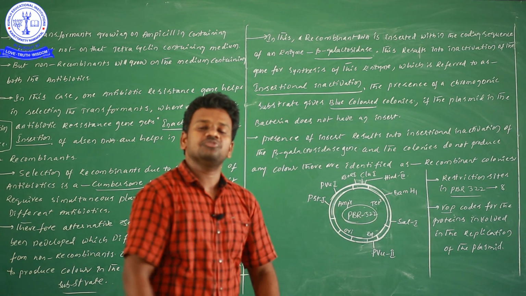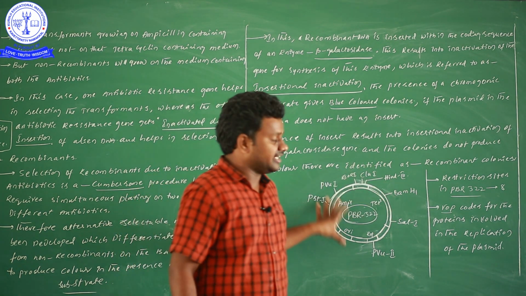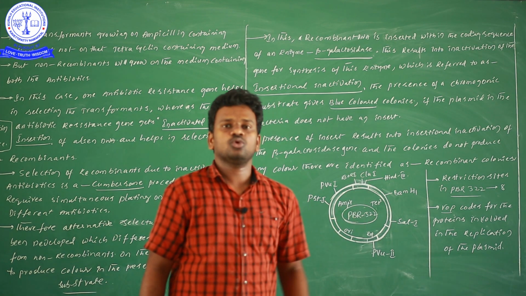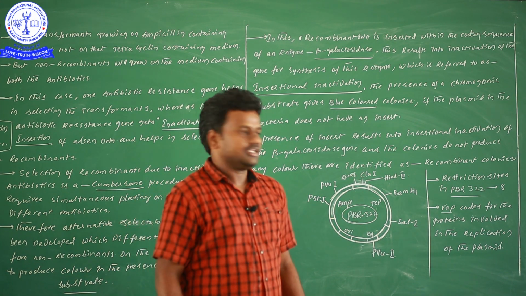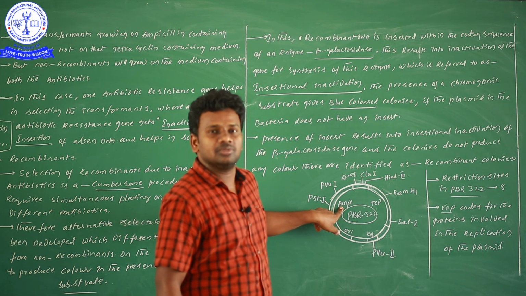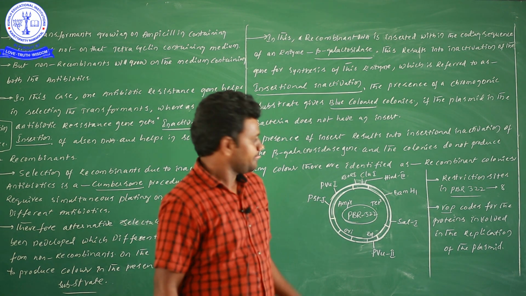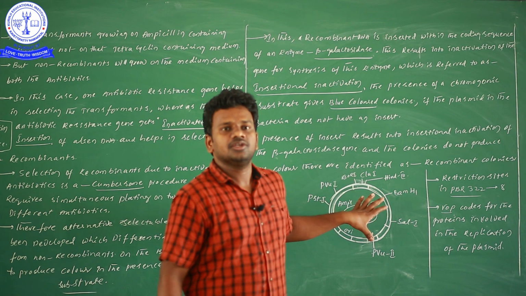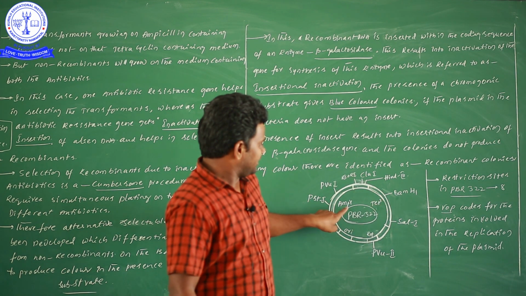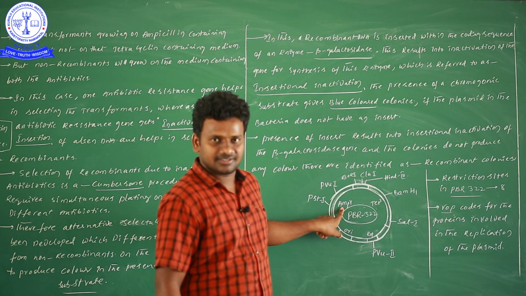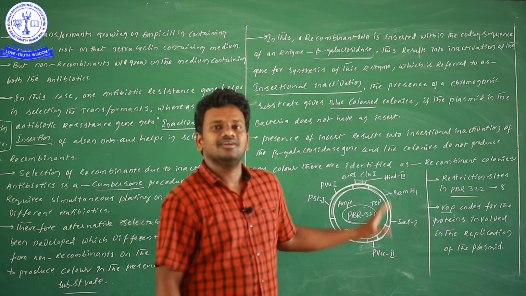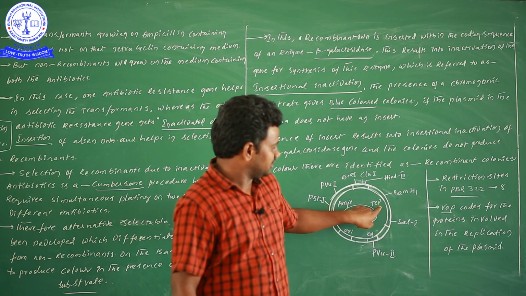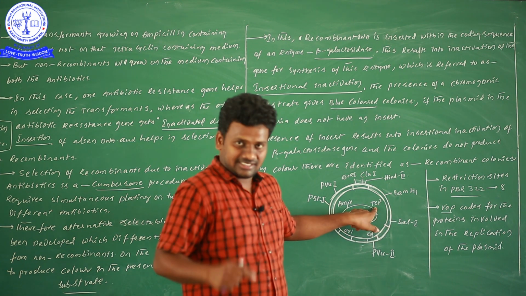How can we find that out? Now this entire pBR322 tries to grow in either medium. If you keep it in ampicillin containing medium, definitely it will grow, because it has ampicillin resistance, but it cannot grow in tetracycline, because here the tetracycline resistance is suppressed.